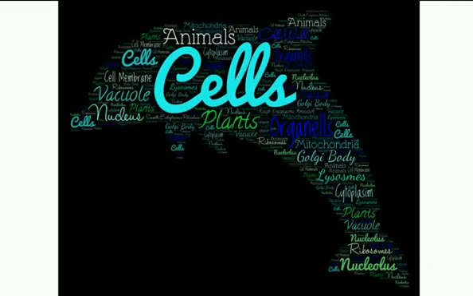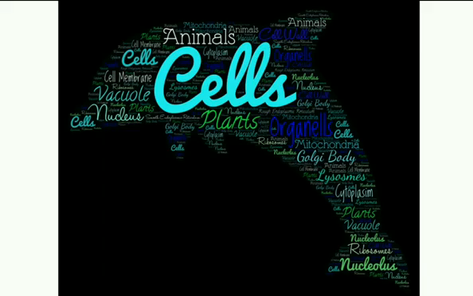This is part 2 of the lesson, the fundamental unit of life. Yesterday we learned about Robert Hooke and the discovery of cells. Today let us learn a little more. Every living thing is made up of cells. You already know that. Just as a wall is made up of bricks or a class is made up of students, in the same way all living things are made up of cells. That means you sitting there, watching this presentation, you also are made up of cells. Now you already know that cells are very small and usually we make use of a microscope to see them.